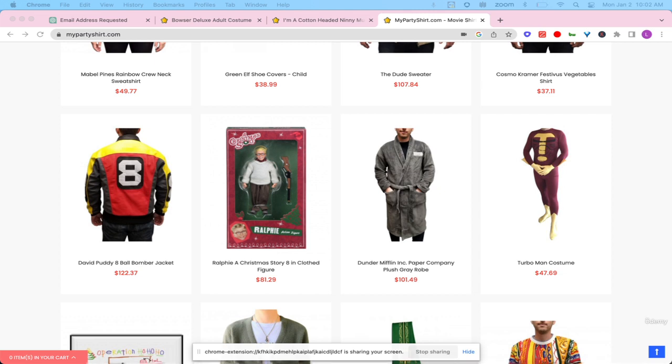So Bowser costume, we see they're ranked 8 on Google, which means if you Googled Bowser costume right now and counted 1, 2, 3, 4, 5, 6, 7, 8, the 8th listing would be mypartyshirts.com Bowser costume. And they get about 5.4 thousand hits off this. And it has a pretty low keyword difficulty score, which means it wouldn't be that difficult to go from 8 to 3 or 2 or 1, and could represent a pretty sizable increase in their business.